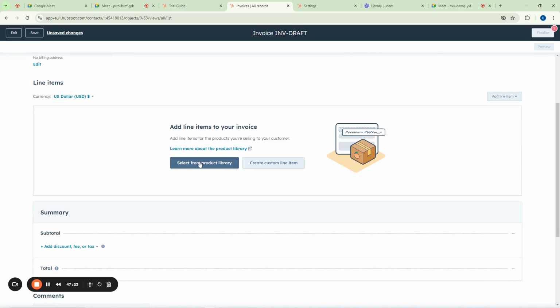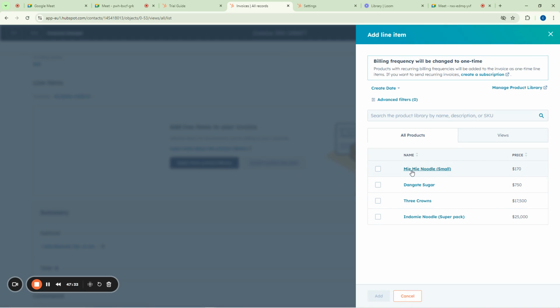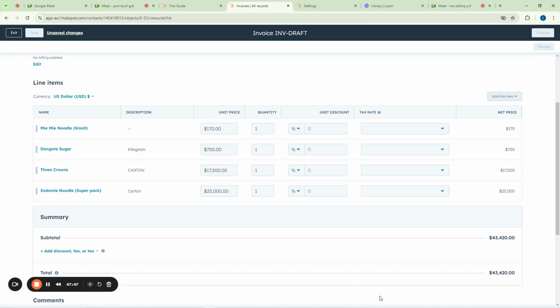Now you see where they say product library. This is where you are going to enter all that this customer bought from you. So you can click on select from product library, and it will open up all your products from your product shop. So let's assume that this person actually bought everything here. He bought Mimi noodle, Dangote sugar, 3 Crowns milk, Indomie noodle, the super pack, and then click on enter or add.